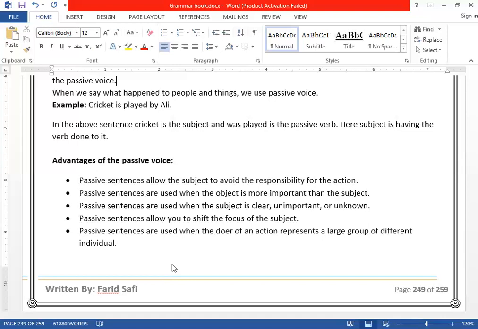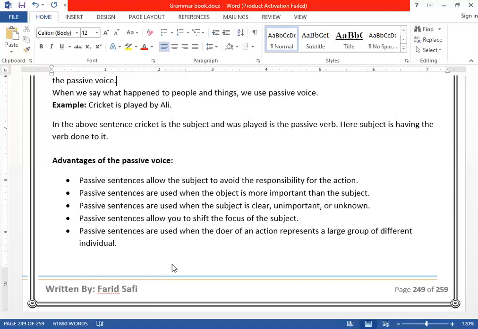Like, the English subject is taught at our school. Who teaches you? The subject is not important. What is more important for us? That the subject is important, that yes, English is taught at our school. So for that purpose, we use passive sentences.